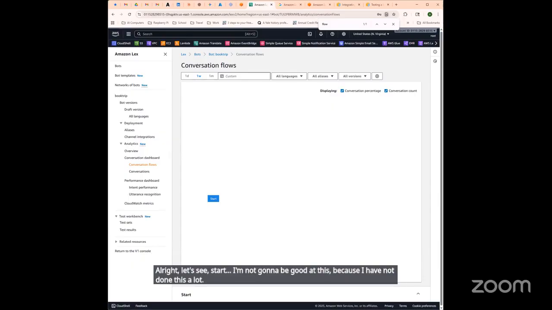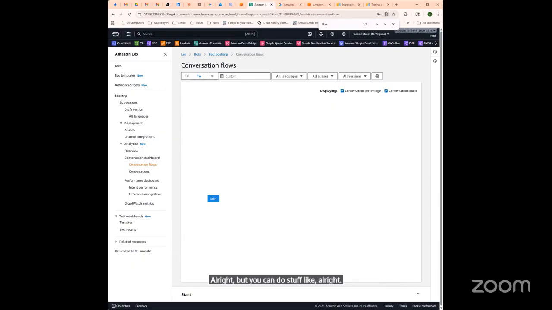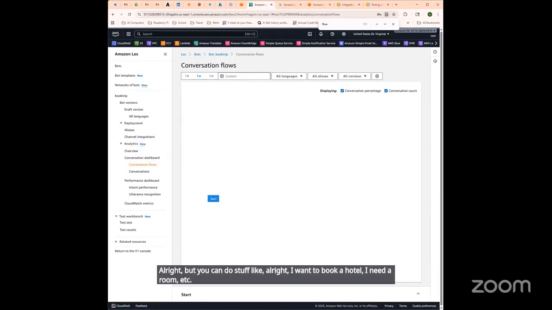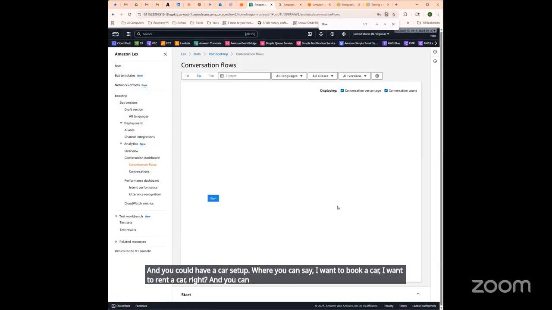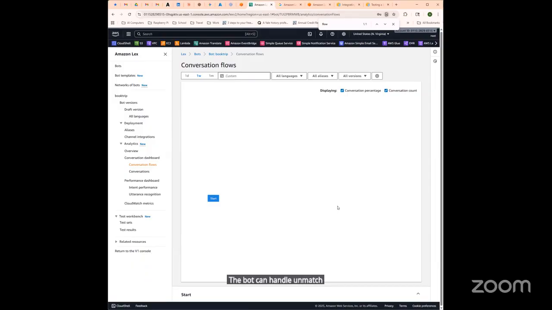All right, but you can do stuff like, "I want to book a hotel," "I need a room," etc. And you can have a car setup where you can say, "I want to book a car," "I want to rent a car." And you can have a fallback where the bot can handle unmatched user input. If you say, "I want to book a restaurant," and that's not what it's there for, it'll say, "Did you mean X, Y, or Z?" Then you can configure the slots.